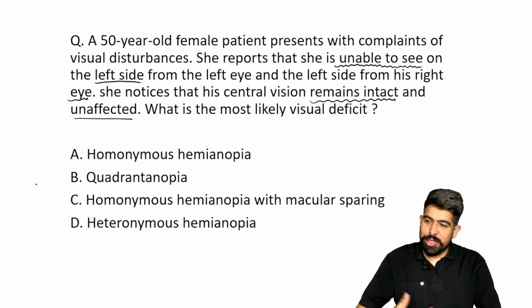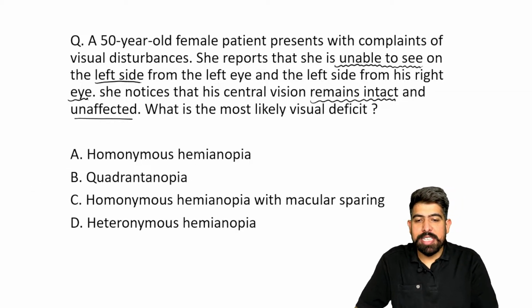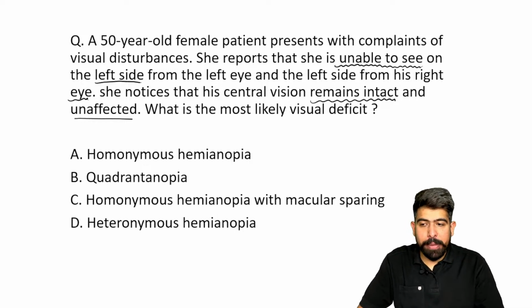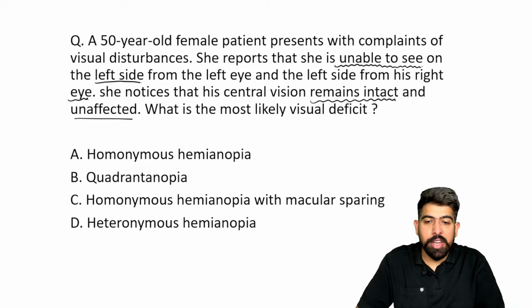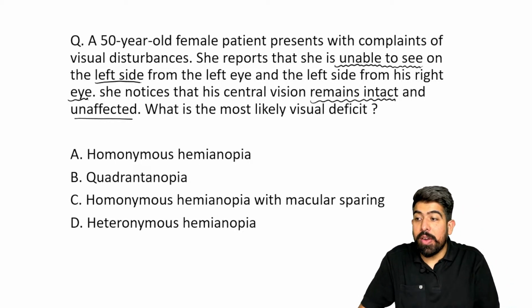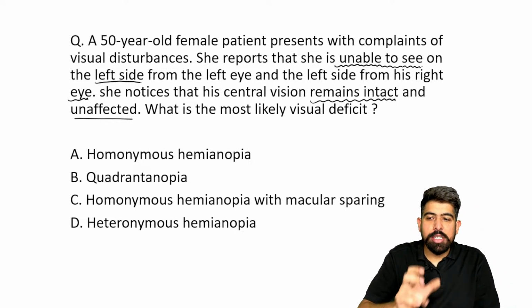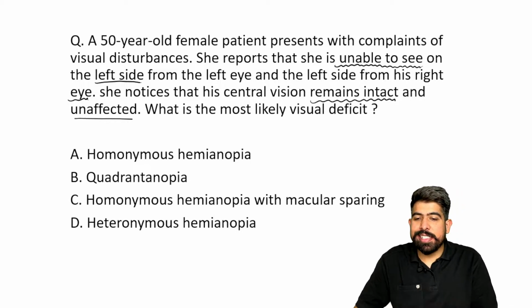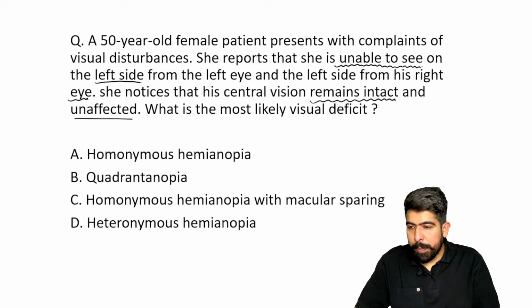So I'm giving you the options also. Option A is homonymous hemianopia. B is quadrantanopia. Quadrantanopia is where just a quadrant will not be visible, but here it is not mentioned that a quadrant is not visible. Here it just mentions that half of the vision will not be visible. Option C is homonymous hemianopia with macular sparing, and option D is heteronymous hemianopia.